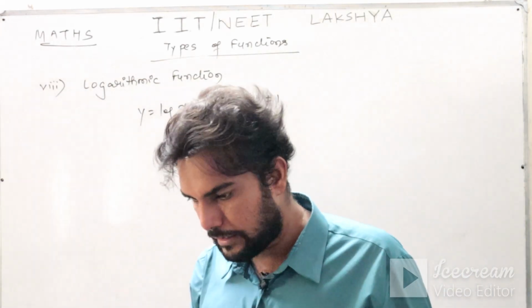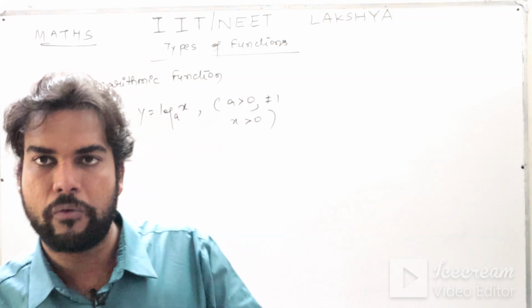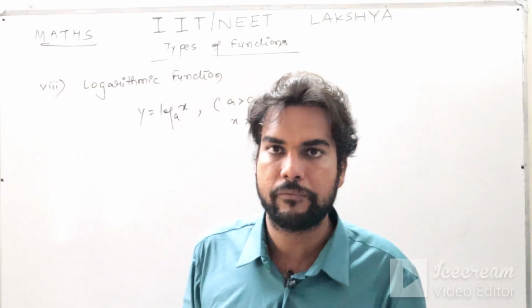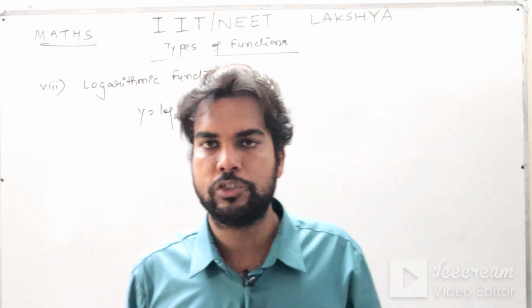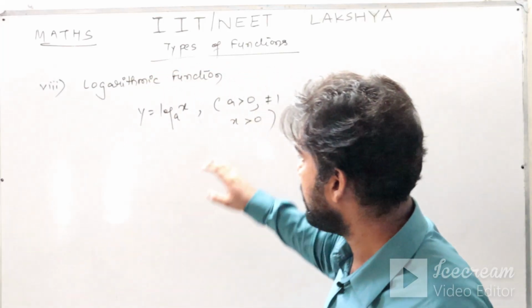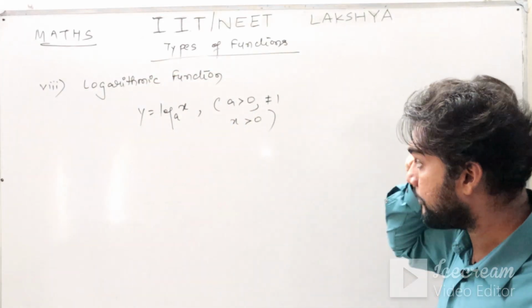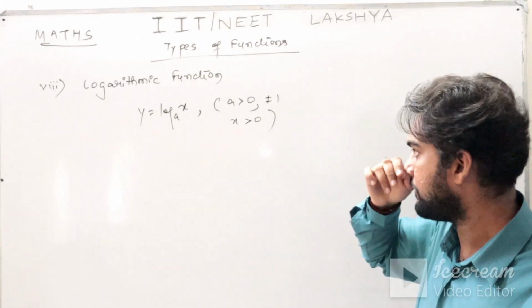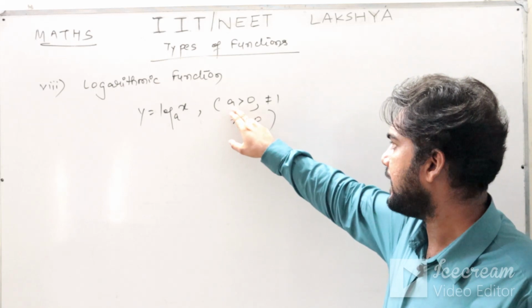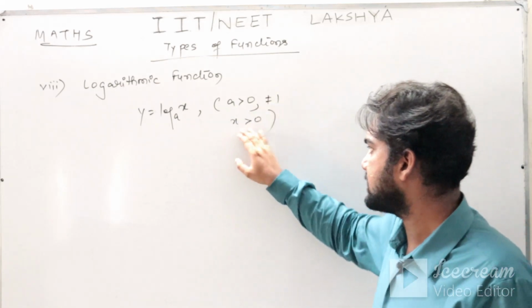The relationship between log and exponents we will see in inverse functions. In this series one more type will come, which is inverse functions, where I will explain in depth why this is happening. But for now, we just have to see the graph, domain and range. So a greater than 0, not equal to 1, and x is greater than 0.